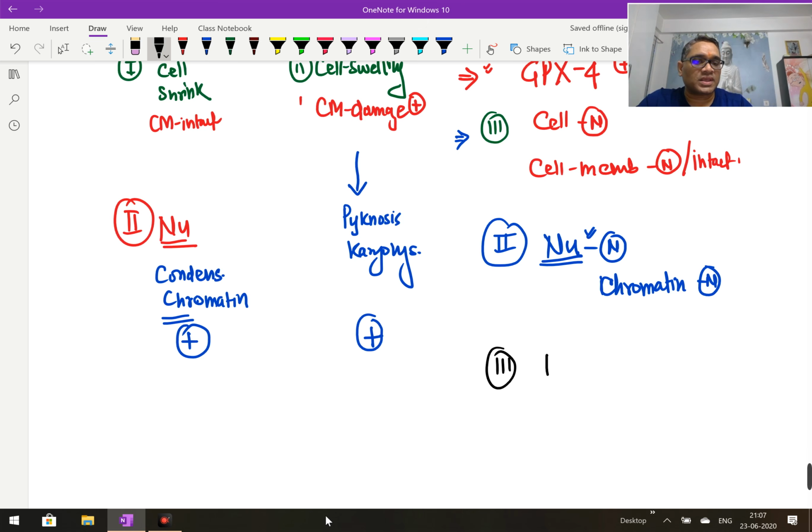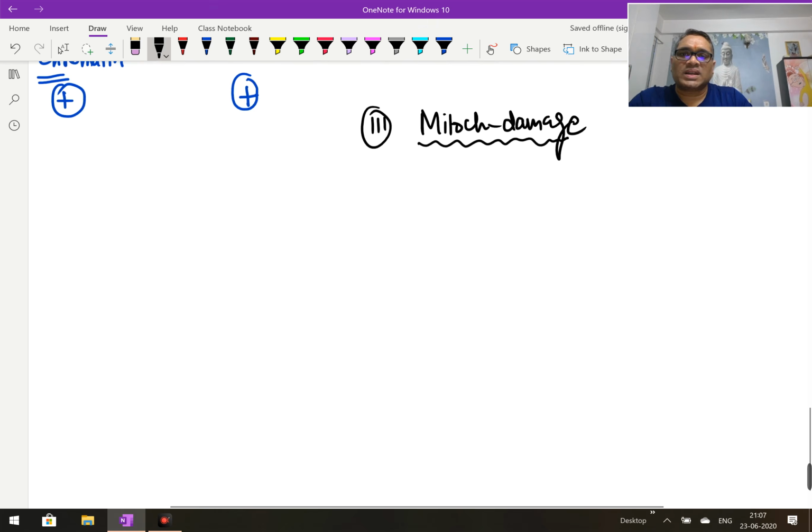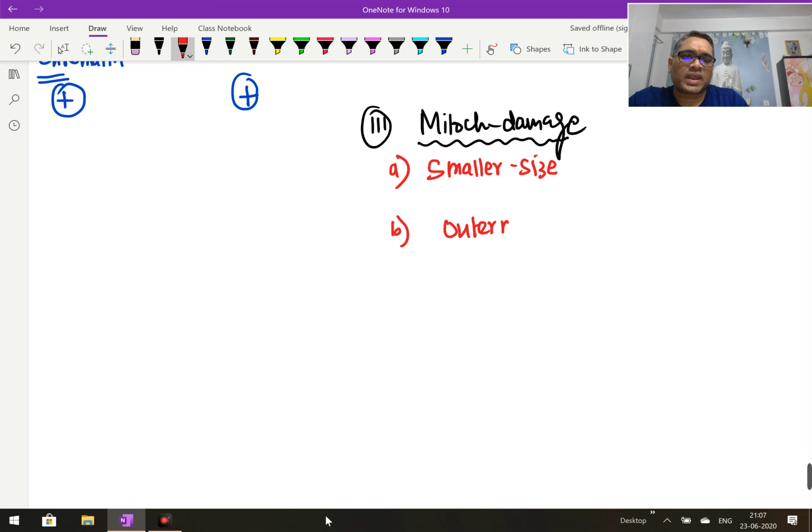The third important thing is the mitochondrial damage. When you see the electron microscopy of ferroptosis, mitochondrial damage will be visible. And what is the mitochondrial damage? We will observe here: mitochondria will be smaller in size, number one. Number two, when you look at the mitochondrial outer membrane, it will have rupture. So that is the important thing. The outer membrane of the mitochondria is ruptured on the outer side.